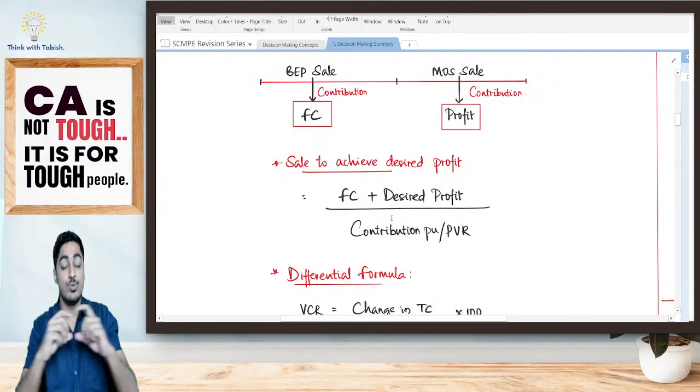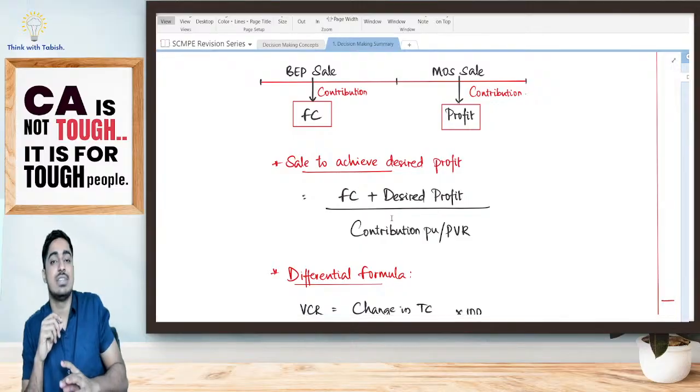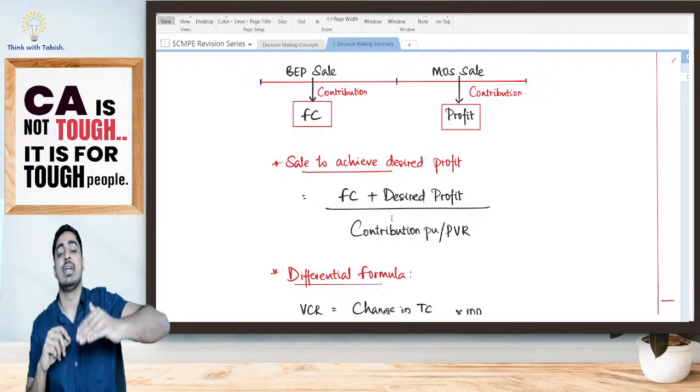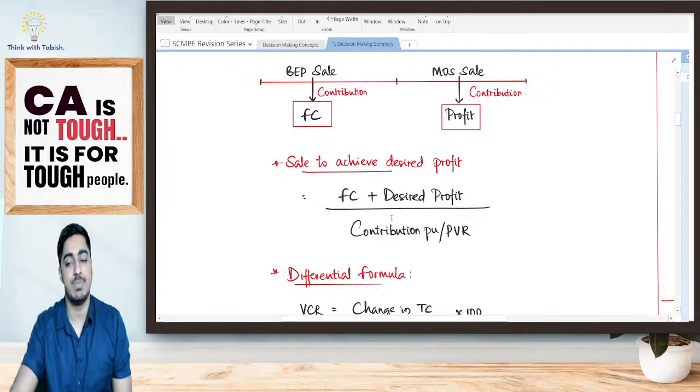Then we have told sales to achieve desired profit or loss. If I want a profit of 2 lakh rupees, contribution of 2 lakh is not sufficient because I have to pay my fixed cost also. So it is my fixed cost plus a desired profit divided by contribution per unit or else my PV ratio.